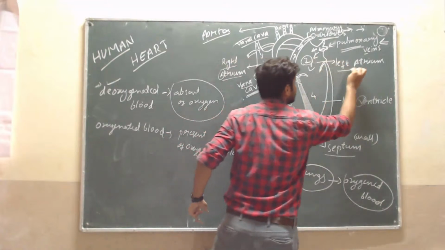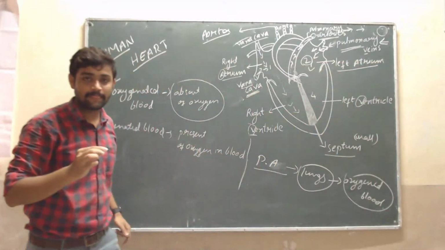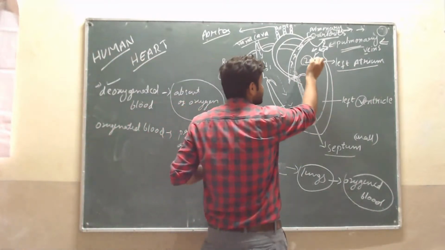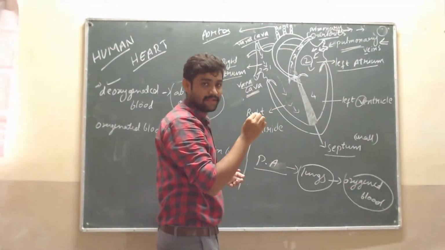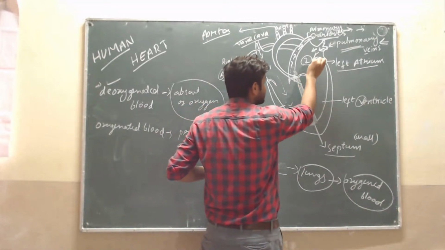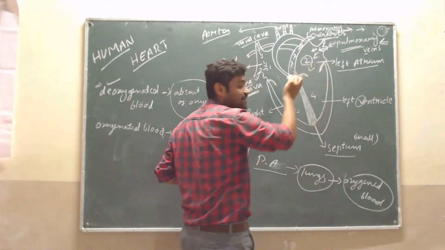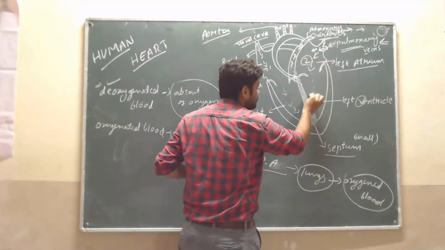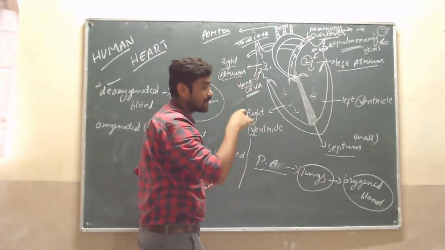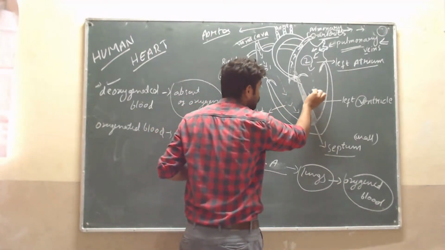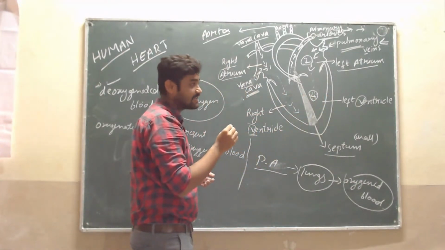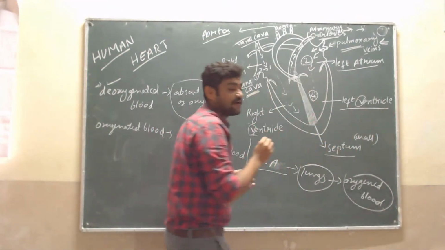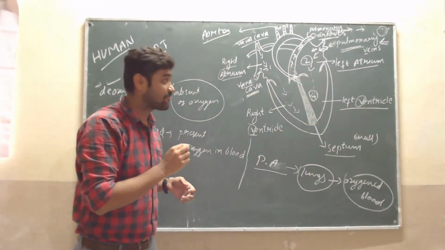The second chamber is the left atrium. Through the left atrium, the blood, which is oxygenated blood, again enters into the fourth chamber after passing the valve. The fourth chamber is nothing but the left ventricle.